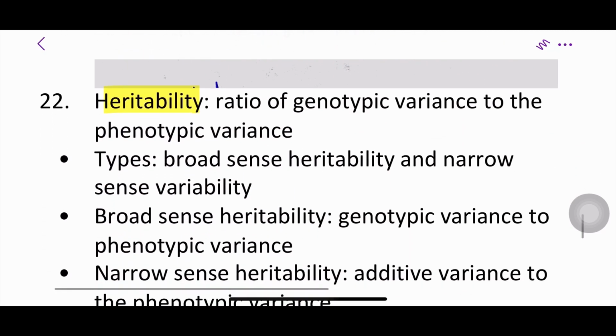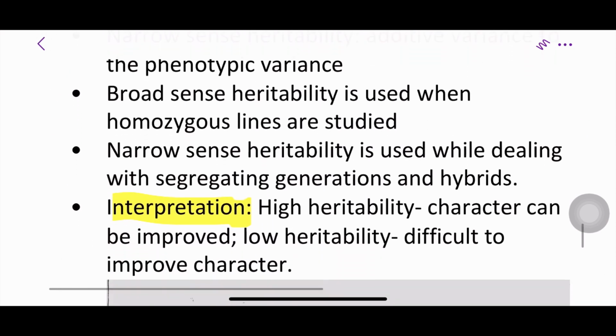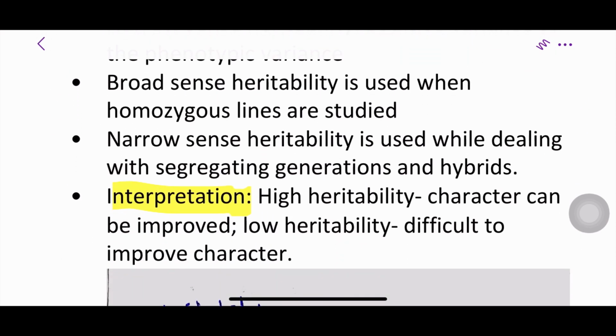Next concept is heritability. Heritability is the ratio of genotypic variance to the phenotypic variance. Types of heritability are broad sense heritability and narrow sense heritability. Coming to broad sense heritability, it is the ratio of genotypic variance to the phenotypic variance. Narrow sense heritability is the ratio of additive variance to the phenotypic variance. Broad sense heritability is used when homozygous lines are studied. Narrow sense heritability is used while dealing with segregating generations and hybrids.